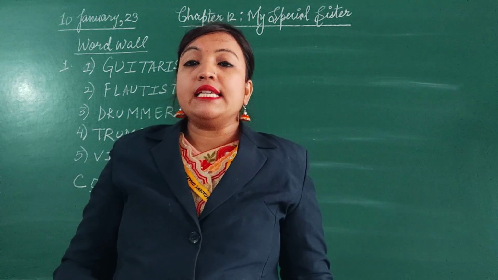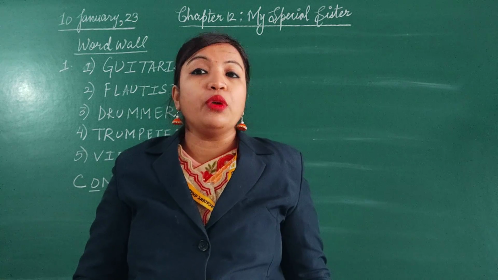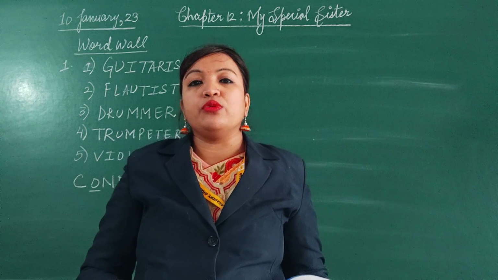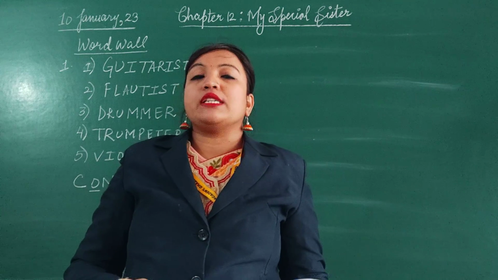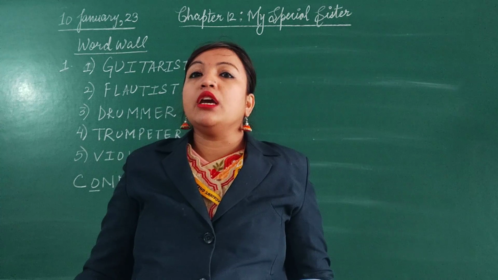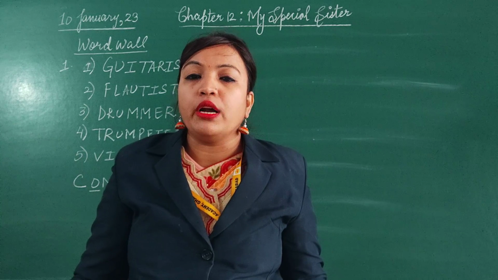I is always followed by the helping verb am. Then is is a helping verb which is always used with which subjects? Singular subjects. And are is a helping verb which is always used with plural subjects. Now what are singular subjects and plural subjects? Like he, she, Monica, Ashok, Ram, Sham, all these are singular subjects.